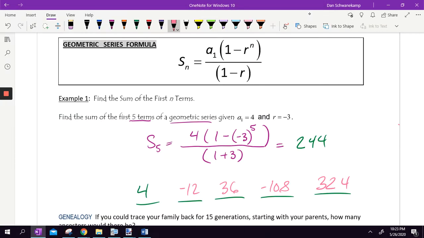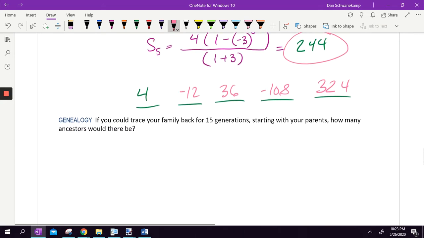244, the same thing we got by using the formula. Using the formula is easier, but you could do it the long way if you really wanted to.